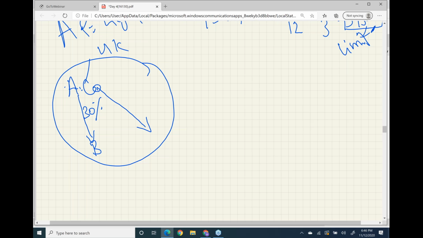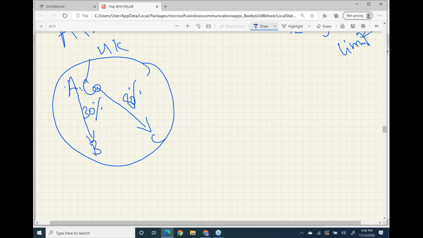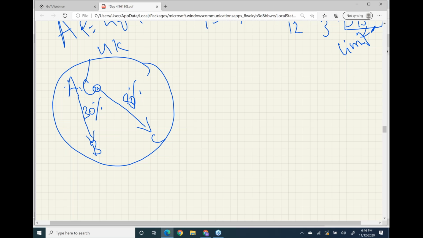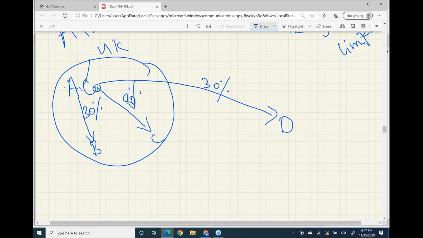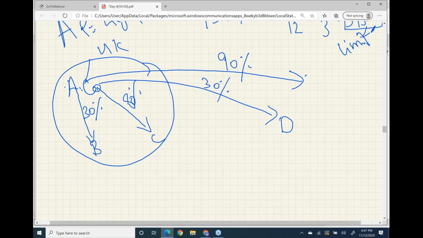You have 80% holding in C company, which is also within the UK. Please, this is a very technical area and it will help you in scoring marks. You have some investment outside the UK as well. You have 30% holding in D company, which is outside the UK, and 90% holding in E company, which is also outside the UK.